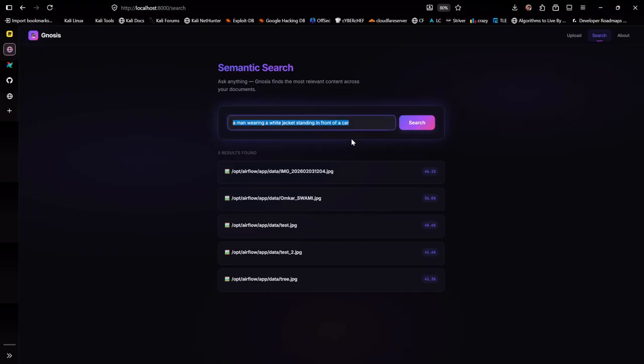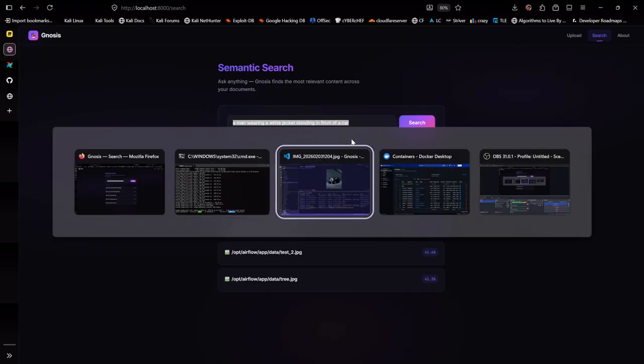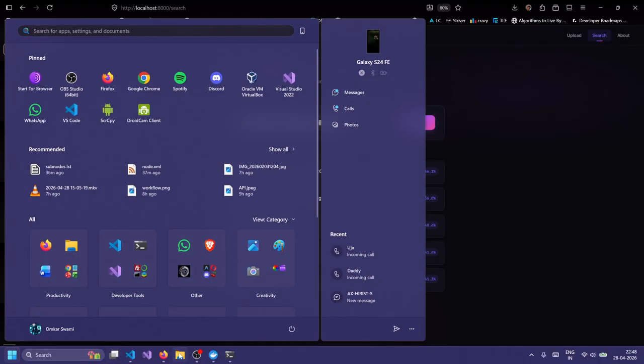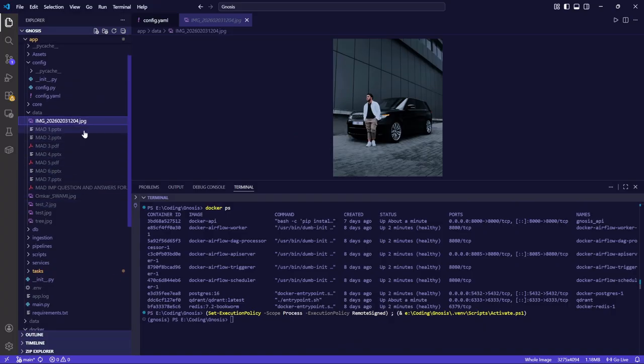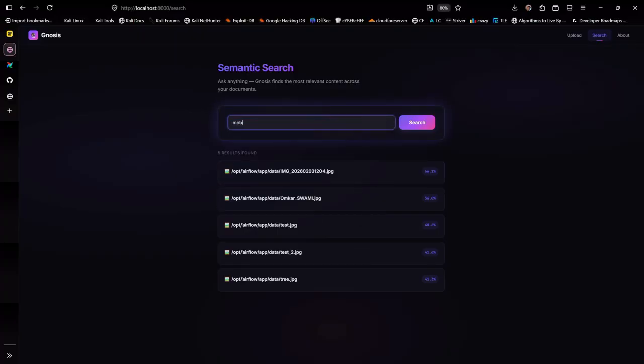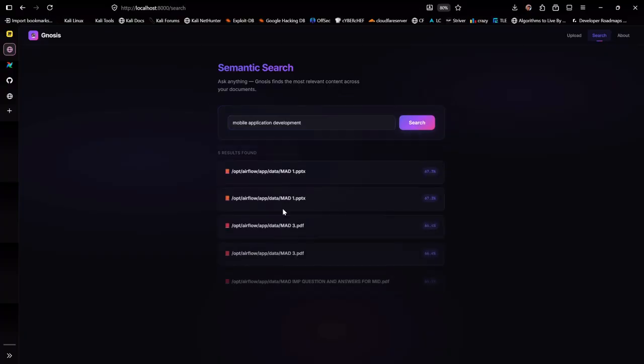Instead of this, let us test with another document from our data. MAD basically means mobile application development. I use those PPTs and PDFs, which are actually from my college syllabus for mobile application development. And as you can see, all of my syllabus PPTs also appear here.